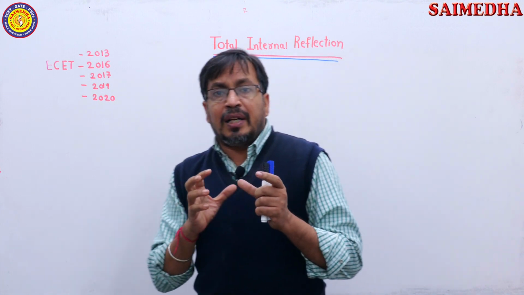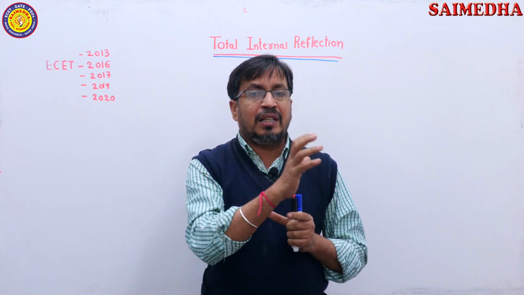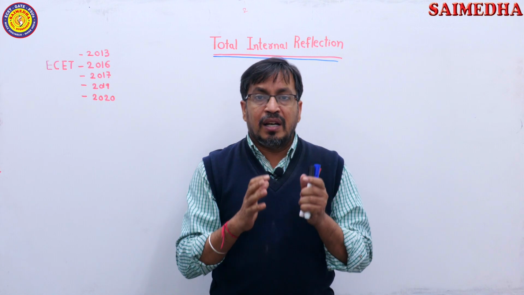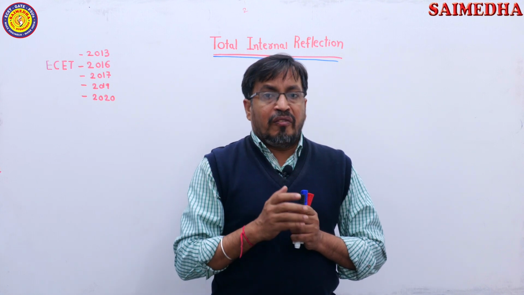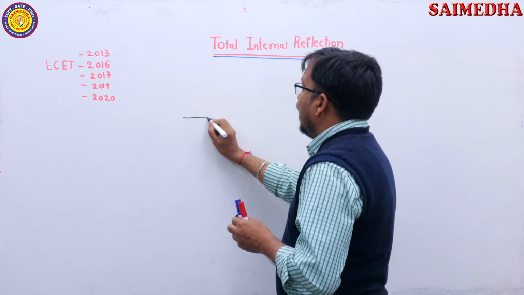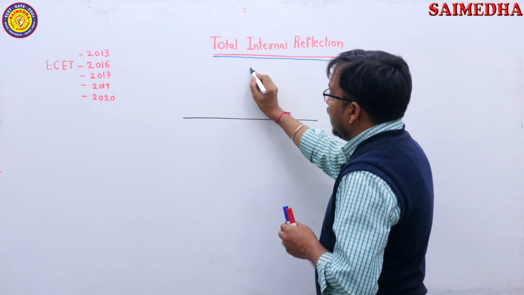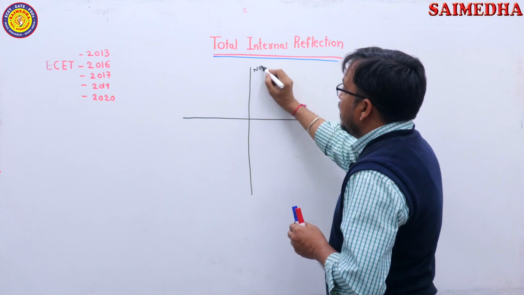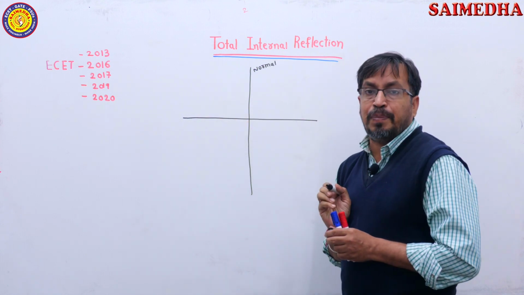The main important light characteristics here we are studying, one is reflection, another is refraction. What are the two main characteristics we are discussing here? One is reflection, another is refraction. So here what is refraction? See here students, I am considering this is a plane of incidence and this is the normal line. What is this line? Normal line. I am writing here, this is normal, which is perpendicular to this plane of incidence, this plane.